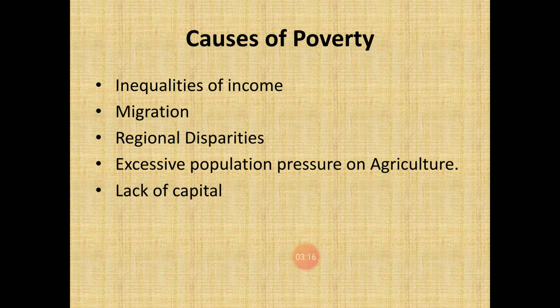So when the income among the citizens of the country is unequal, due to different factors, it may be regional disparities, or it may be some other factors which are visible and certain factors which are not visible. Because of those factors, inequality in income occurs, and because of the inequalities of income, ultimately it leads to poverty. Then comes migration.